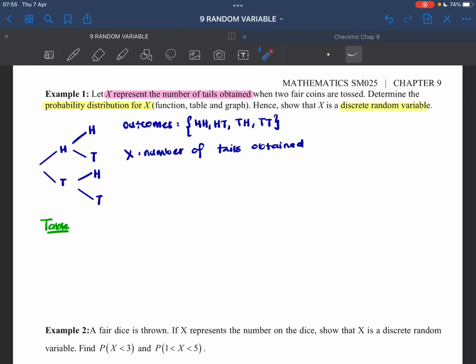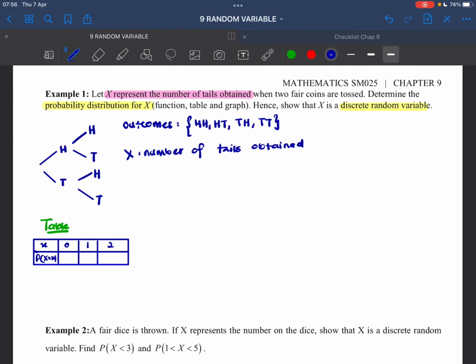So your X is 0, 1, 2. So we have the table. This is our x. This is P(X = x), which is our probability. So here is tails equals 0, tails equals 1, tails equals 2.